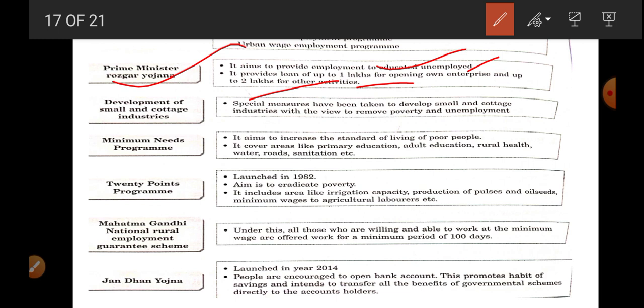Then minimum needs program, providing 5 basic things to poor people. 20-point program, launched in 1982. It is for eradicating poverty. It includes irrigation capacity, production of pulses, oilseed, minimum wage to agricultural labor, etc. Mahatma Gandhi National Rural Employment Guarantee Scheme, MGNREGA that is known, for those who are able and willing to work, it gives 100 days work guarantee. Jan Dhan Yojana, it is launched in 2014. This promotes the habit of saving and intends to transfer all the benefit of the government scheme directly to the account holder.